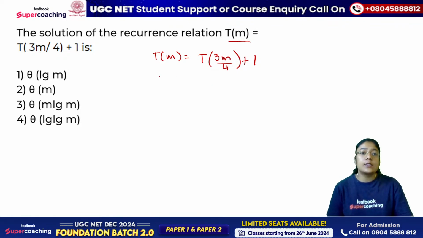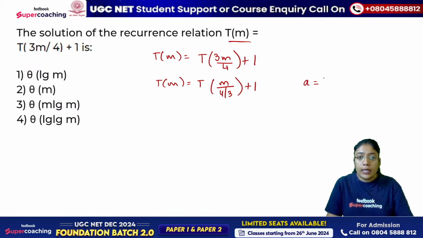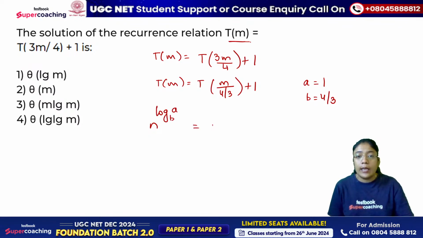तो इसको हम कैसे लिख सकते हैं? I can write this as T of m is equal to T of m by 4 by 3 plus 1. If you notice here, the value of a is 1, which should be greater than or equal to 1 according to Master's theorem. So the condition is satisfied. b is given as 4 by 3, and b should be greater than 1. So yes, it is greater than 1. So now let us find n raised to power log a with the base b.